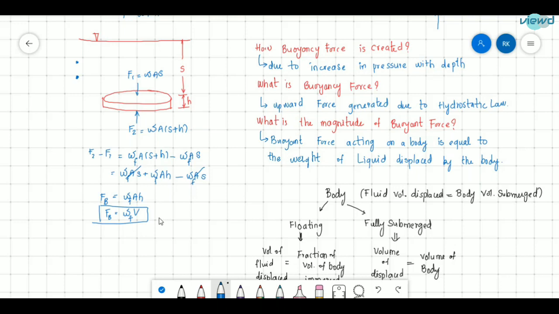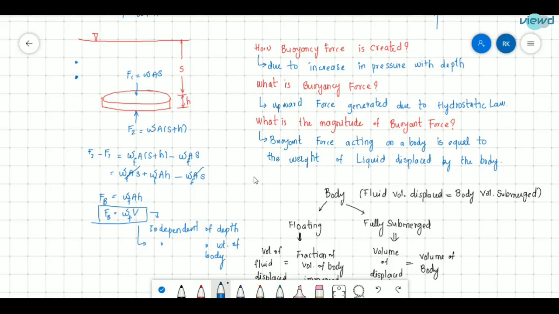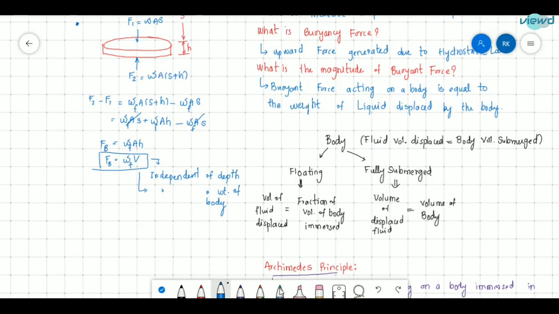From this we can say that it is independent of depth. So buoyancy force is independent of depth and also independent of the density of the body.